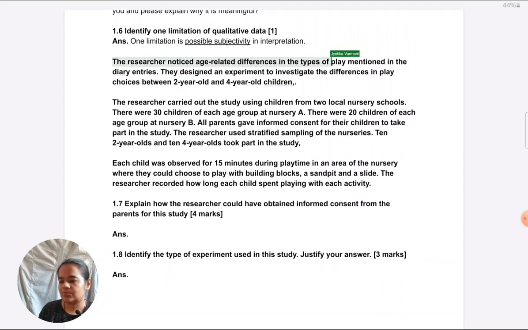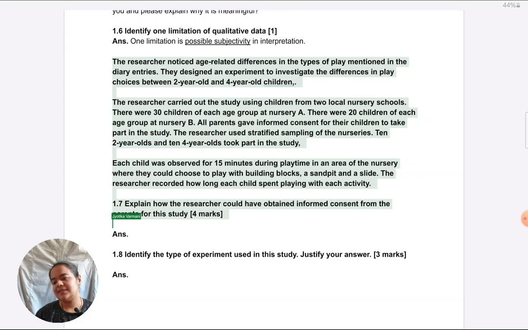Okay, let's look at the next question. The researcher noticed age-related differences in the types of play mentioned in the diary entries. They designed an experiment to investigate the differences in play choices between 2-year-old and 4-year-old children. The researcher carried out the study using children from two local nursery schools. There were 30 children of each group at nursery A. There were 20 children of each group at nursery B. All parents gave informed consent for their children to take part in the study. The researcher used stratified sampling of the nurseries.